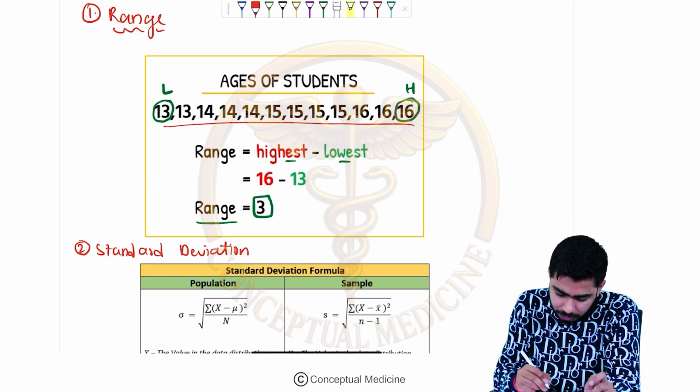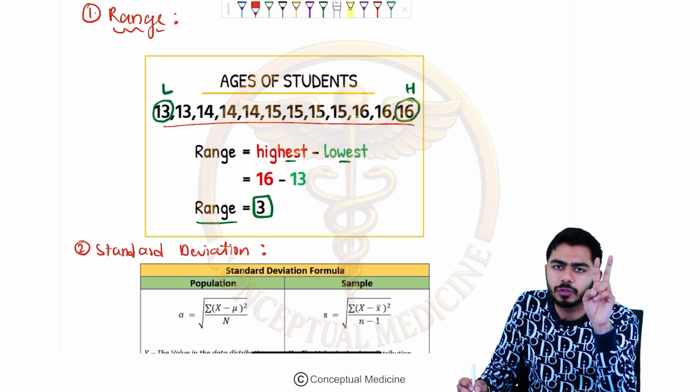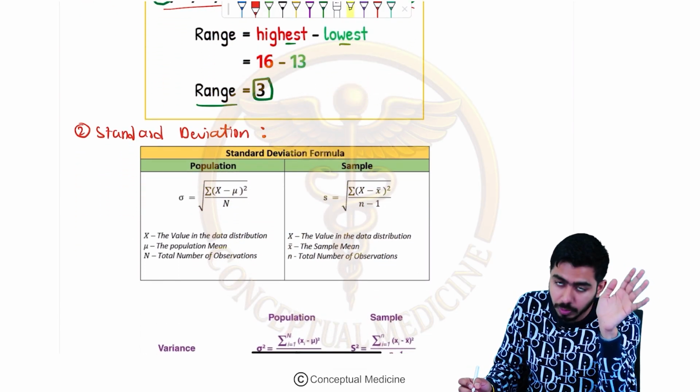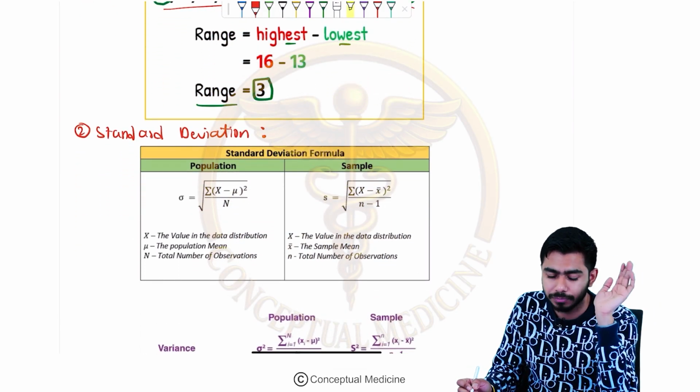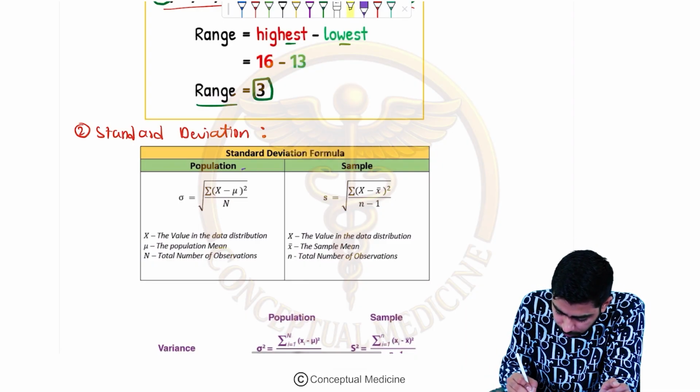What is the standard deviation? We have talked about range. What is the standard deviation, guys? In the standard deviation, we might have 2 formulae over here. One is for the population and another one is for the sample. One is for the population and the other one is for the sample.